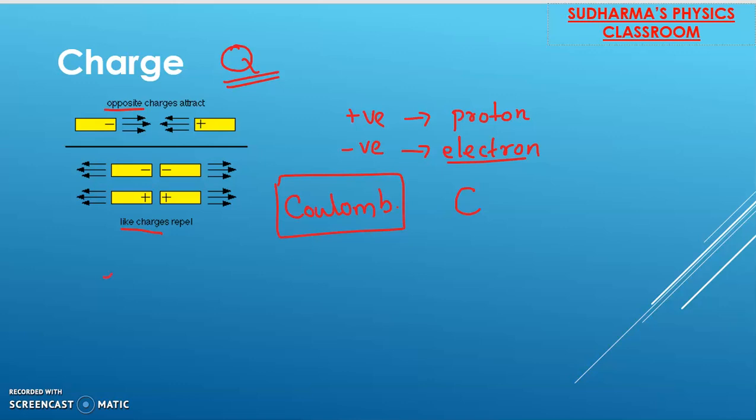The charge of an electron is represented by the letter e, and that value is 1.6 into 10 power minus 19 Coulomb. Once again, the charge of an electron is 1.6 into 10 power minus 19 Coulomb. So, of course, it is a negative value, minus 1.6 into 10 power minus 19 Coulomb. I have only taken the magnitude of it. And we know that proton has an equal and opposite charge to an electron, right? So that means proton will have a charge of plus 1.6 into 10 power minus 19 Coulomb.